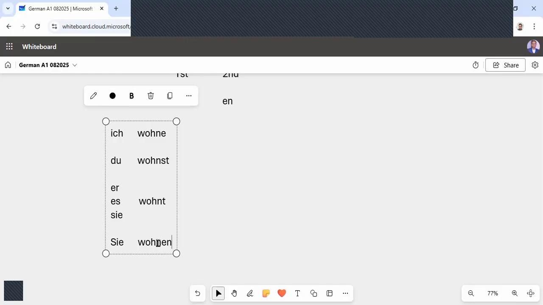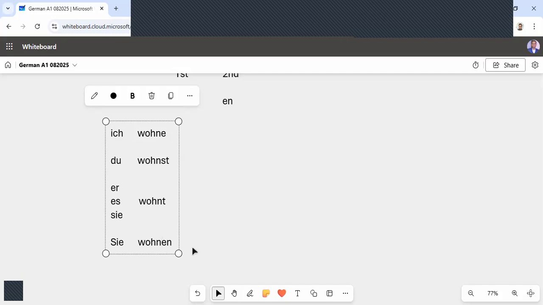Or if you want to learn it the stem way, then you can learn it like this: the stem will come, then en will come. So anyway, you can memorize. So ich wohne. You have to say it like this. Some students say it differently. No, leave it. Ich wohne.